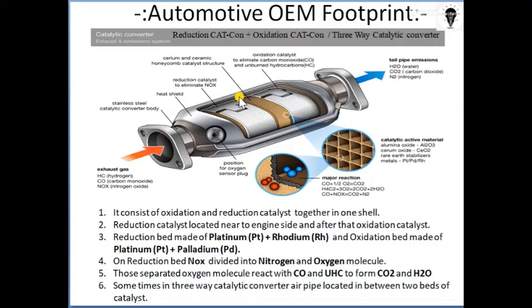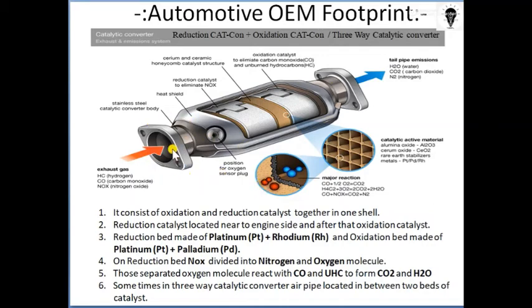Okay, or a small hole may be there in between them in order to fulfill the demand of fresh oxygen of the oxidation bed, to have oxidation of unburned hydrocarbon and carbon monoxide. Okay, so it is somewhere present over here. So this is your reduction catcon plus oxidation catcon, or you can say it is a three-way catalytic converter. So this is a shell which is just located after the engine.